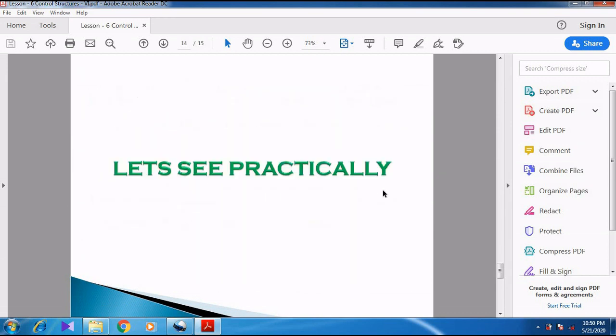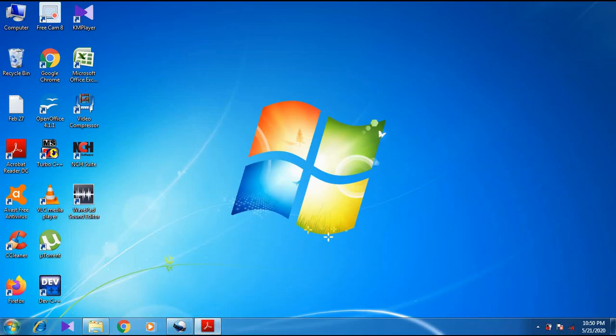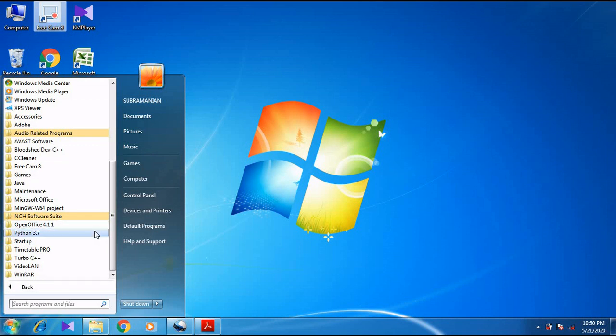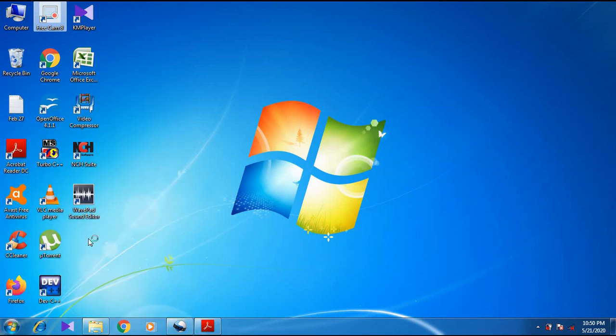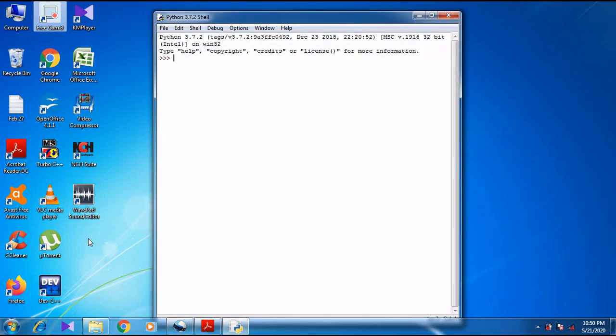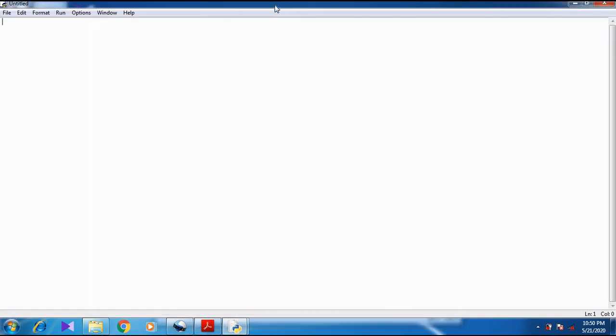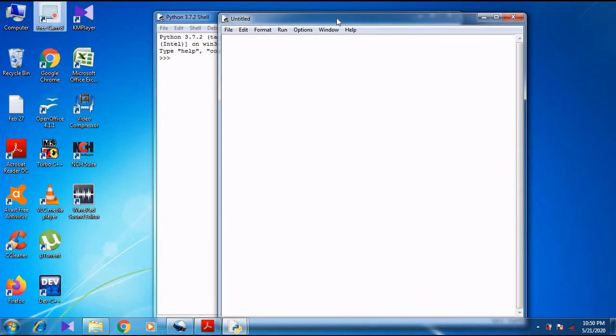So now we can see it in a practical manner. For that we want to go to Python. So start, all programs, Python 3.7. Then interactive mode programming will be shown. So now you press Ctrl plus N for a new window, that is script mode programming, new file. So we want to type the code.